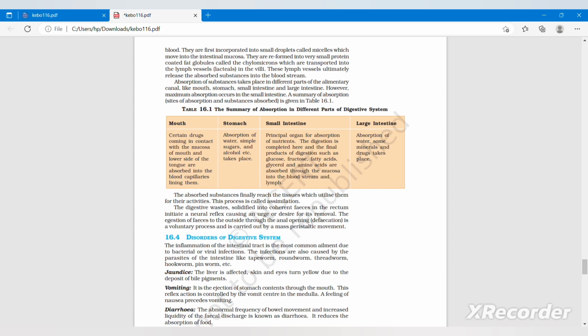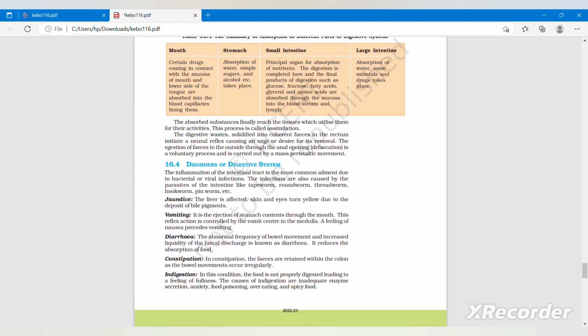The digestive waste solidified into feces in the rectum initiates a neural reflex causing an urge or desire for its removal. The ejection of feces to the outside through the anal opening, that is defecation, is a voluntary process and is carried out by the mass peristaltic movement.